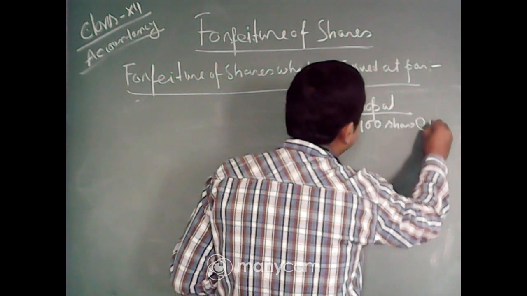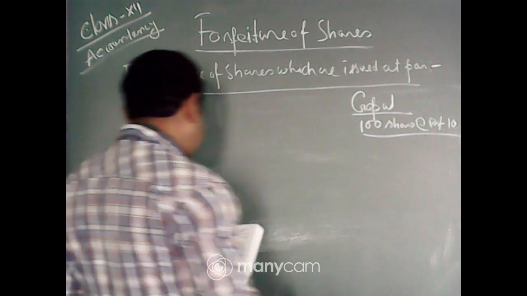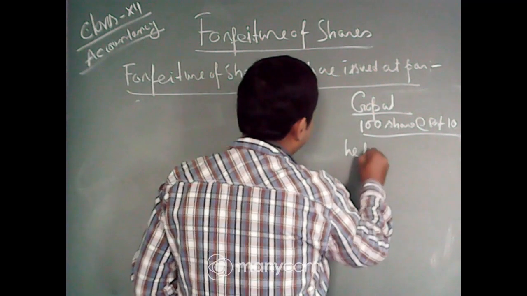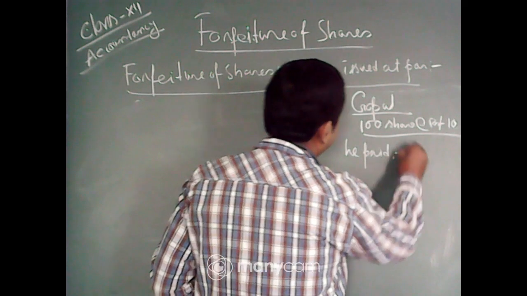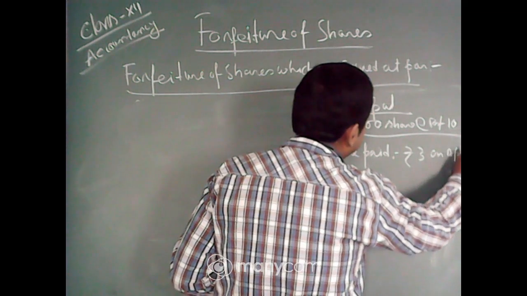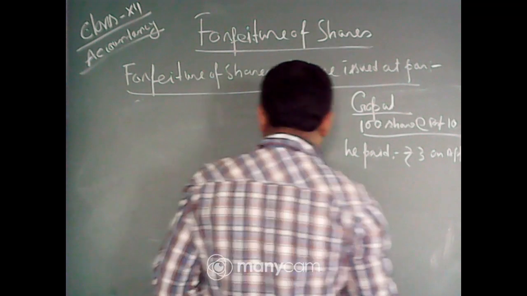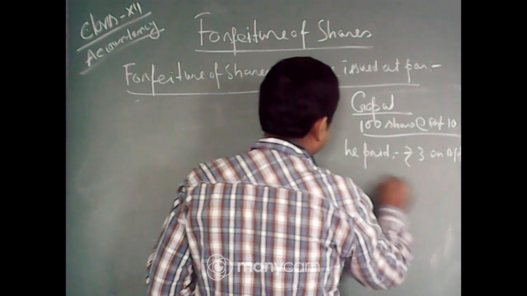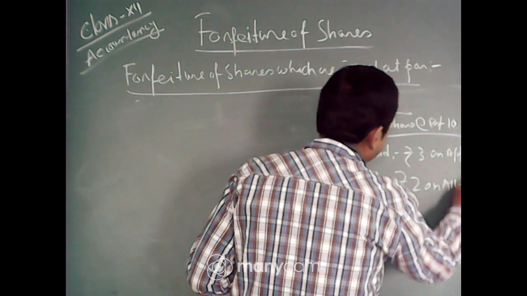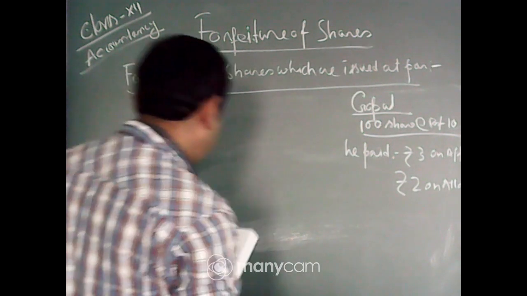The face value of the share is rupees 10, on which he paid rupees 3 on application, rupees 2 on allotment, but could not pay rupees 2 on first call.